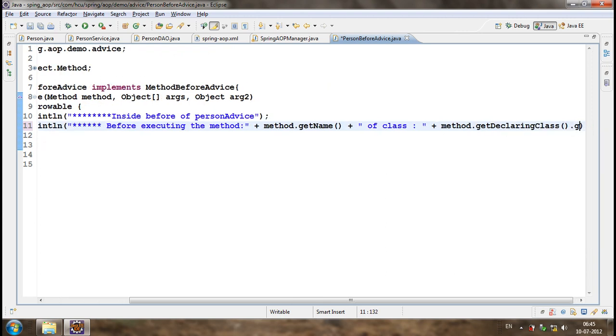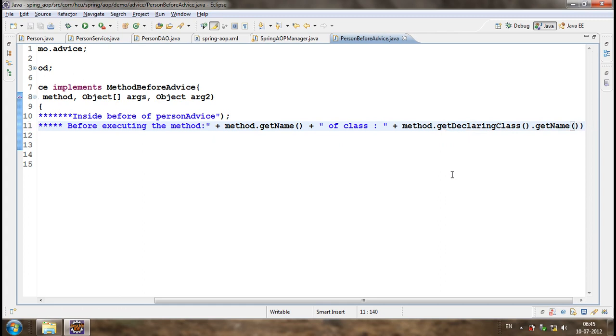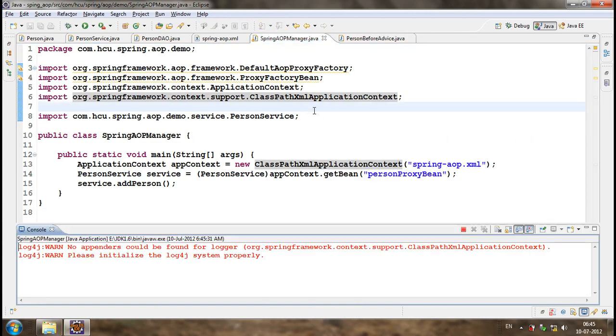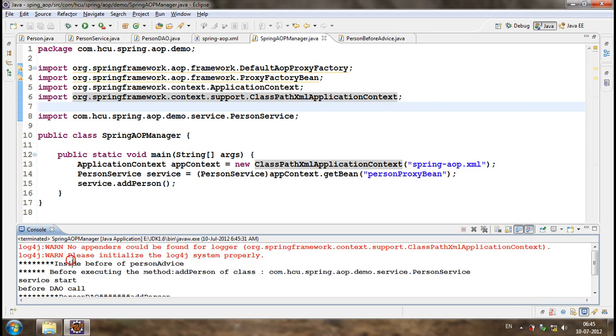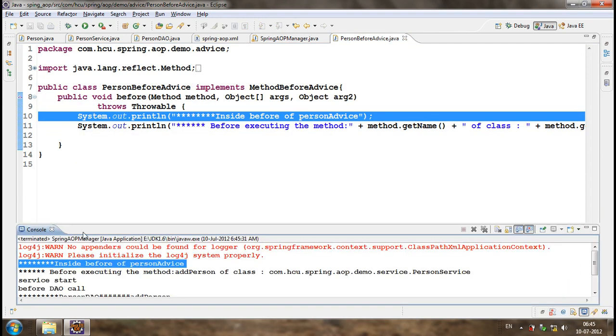Declaring class dot get one. Okay, I am just trying to get which method is executing of which class. In AOP it can be configured for n number of methods, but I am just printing which method is executed for which class. Now first inside before person advice, then before executing the method add person of class person service.